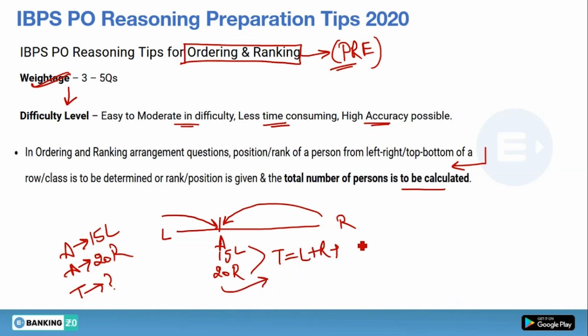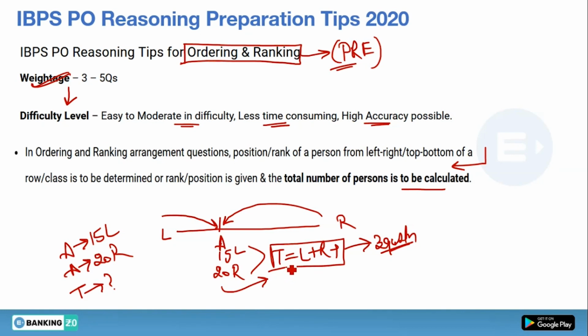So this formula can give us 3 question concepts. First, you can find the total. Second, if the total is given and the right side is given, you can find the left-hand side. And third, if the total is given and the left side is given, you can easily find the right-hand side. So this is one very basic concept of order ranking, but there are a lot more than that,